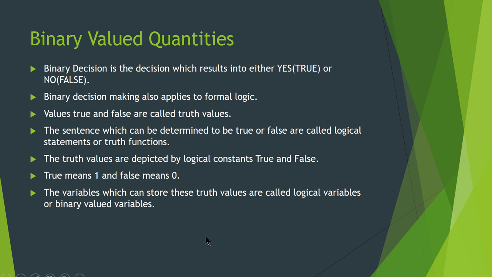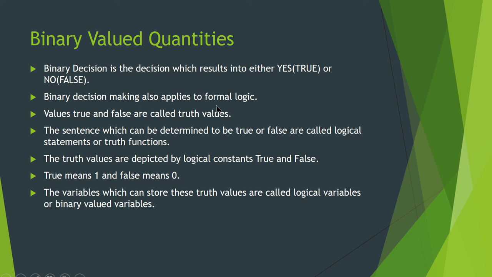So the next topic that we are going to understand is binary valued quantities. We are going to understand a number of terminologies. The first one is binary decision. What is binary decision? It is the decision which results into either yes or no. Binary means two, so any one of two values, either yes or no, or true or false. Any statement or decision which results into either yes or no, or true or false, is referred to as binary decision. So binary decision making also applies to formal logic.